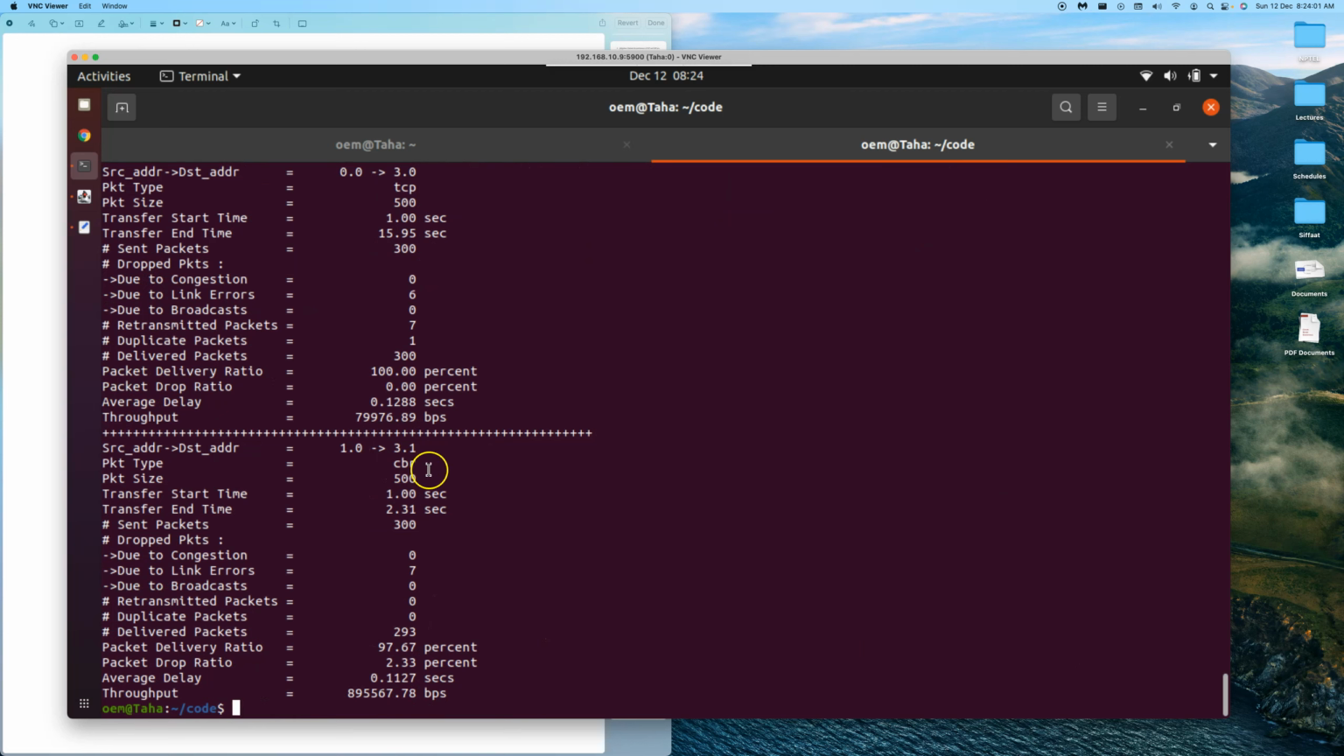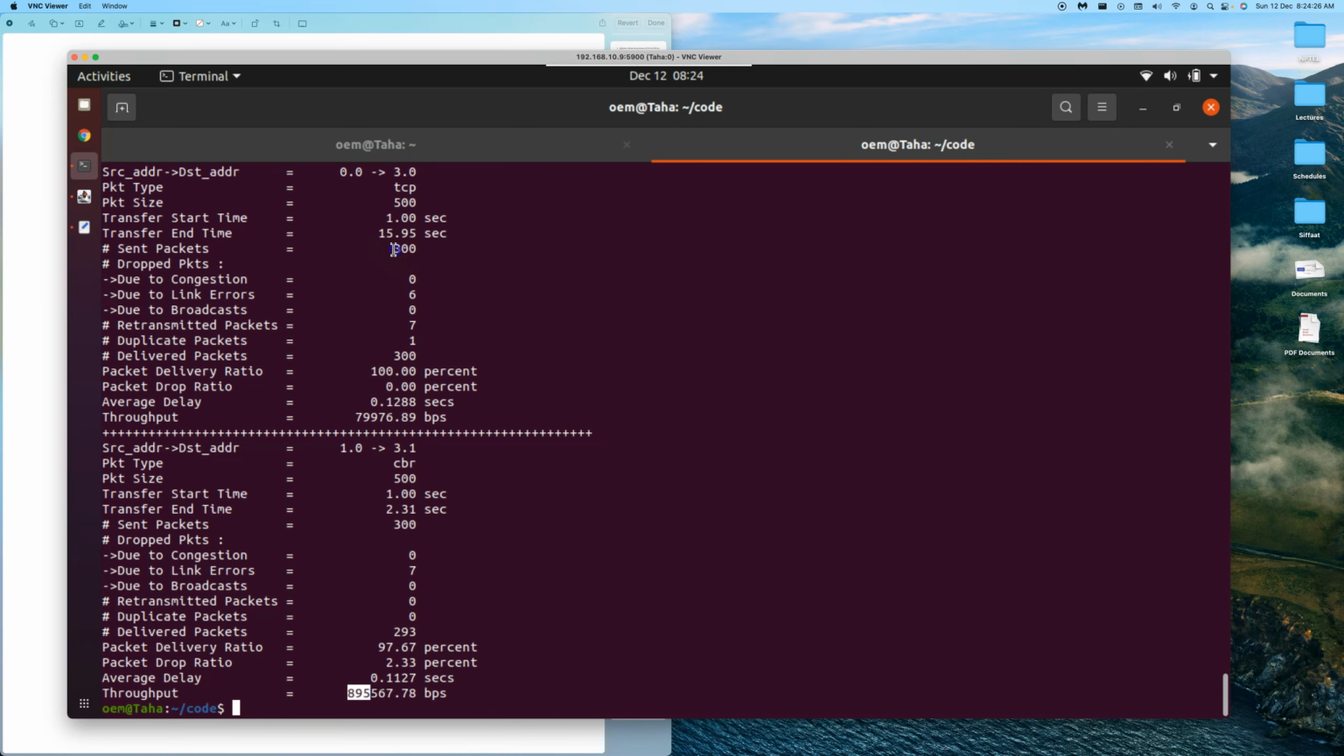This is saying that of the UDP 300 packets, 7 of them, look at this, 7 of them were dropped because of link errors now, not because of congestion. Link errors, that means only a few, or a few lesser, were delivered. So UDP is not reliable. Whereas the throughput, see, again it has got around 900.